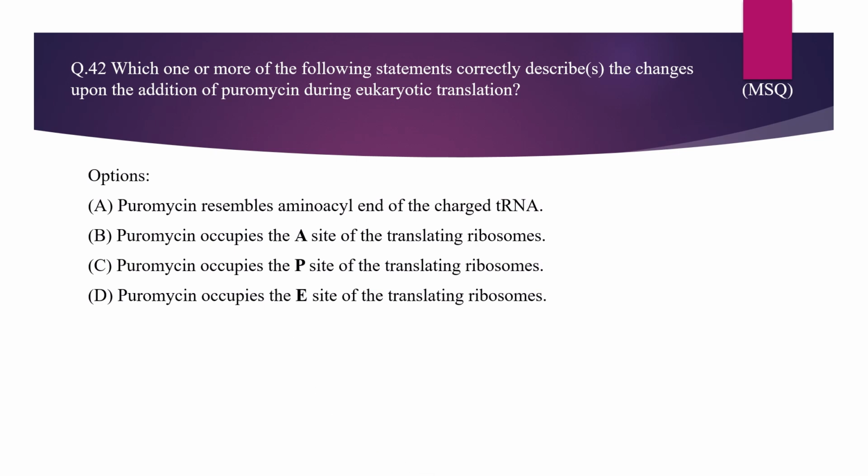So options A and B are correct. Puromycin does not occupy the P site and it does not occupy the E site. So options C and D are incorrect. Let's move to the next question.